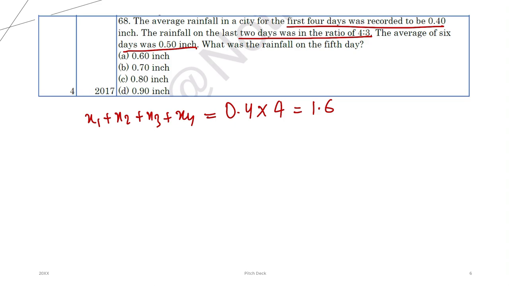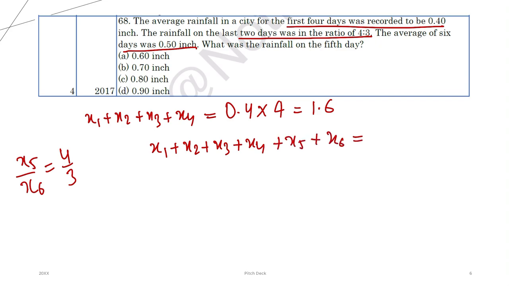The last 2 days means 5th day and 6th day, average is 4:3. The third statement says x1 plus x2 plus x3 plus x4 plus x5 plus x6 is the average, 0.5, into total number, 6, that is 3.0.